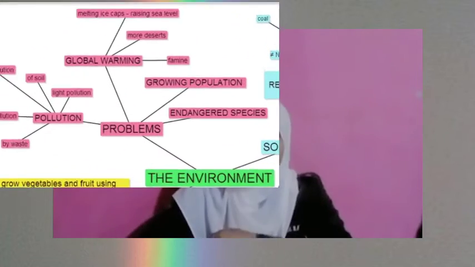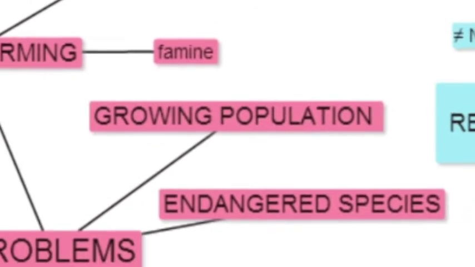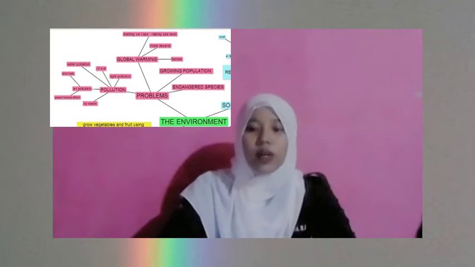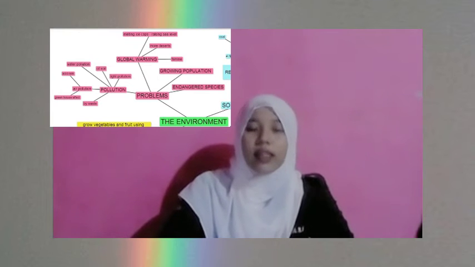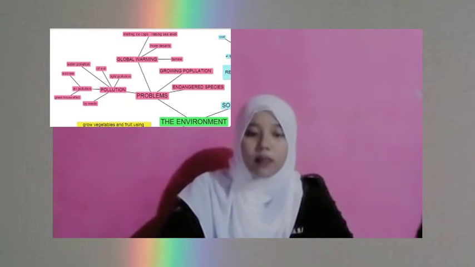Okay, the next problem is growing population. Human overpopulation or human population overshoot refers to a human population that is too large to be sustained by its environment in the long term.